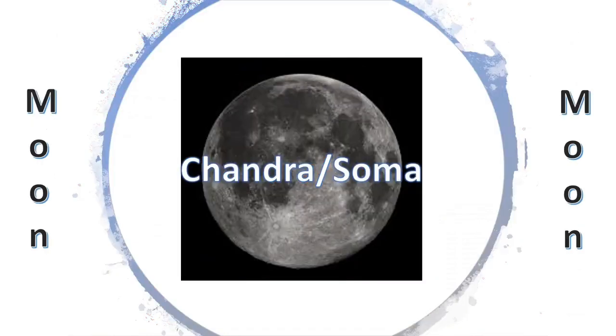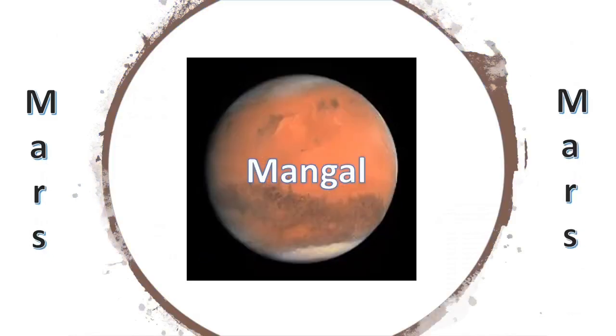The next one is Moon, and the Sanskrit names commonly used in Vedic astrology for it are Chandra or Soma. The polarity of Moon is considered female. Moon is also considered to possess sattva guna or pure virtues. Next comes Mars. The Sanskrit name for Mars is Mangal. The polarity of Mars is considered as male. Mars is considered to possess tamas guna, which stands for inertia or darkness.